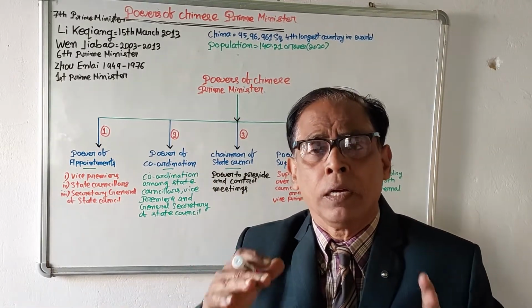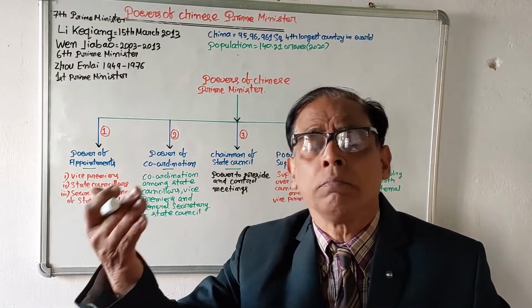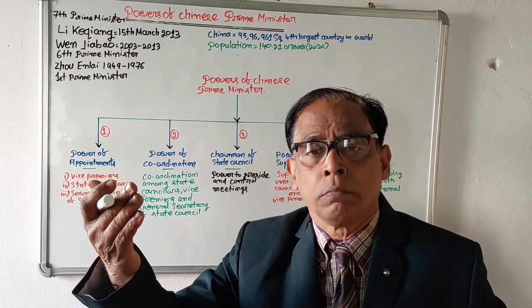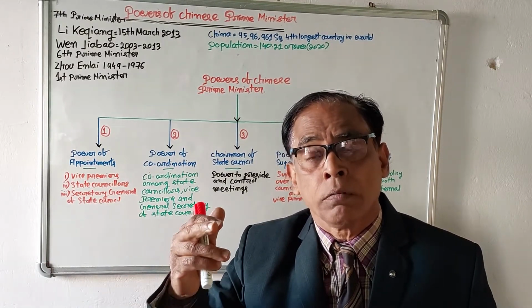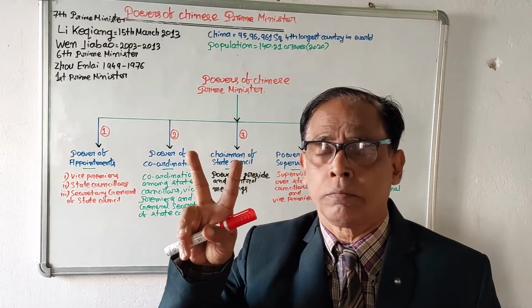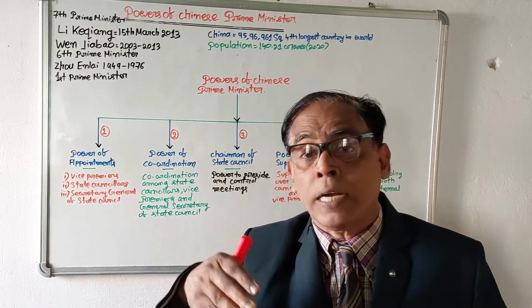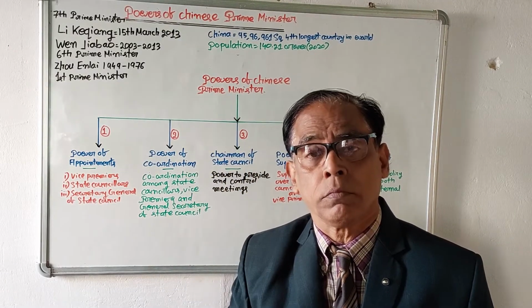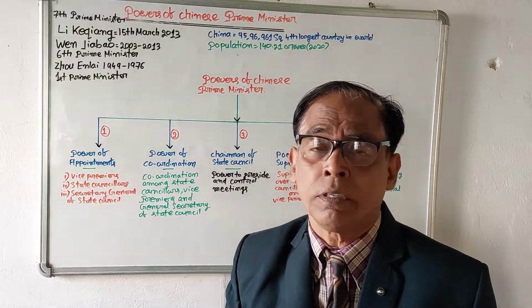In America, the president can become the president for 2 consecutive terms. After that, he cannot become the president of America.